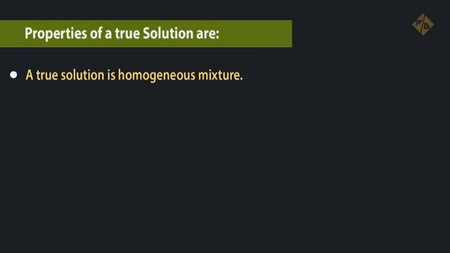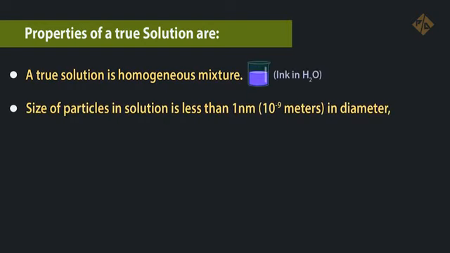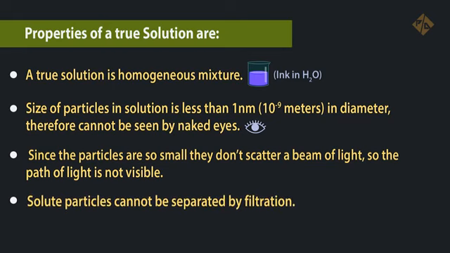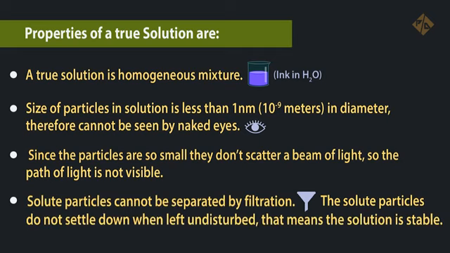Properties of a true solution. True solution is a homogeneous mixture. Size of particles in solution is less than 1 nanometer in diameter, therefore cannot be seen by naked eyes. Since the particles are so small, they don't scatter a beam of light, so the path of light is not visible. Solute particles cannot be separated by filtration. The solute particles do not settle down when left undisturbed. That means the solution is stable.